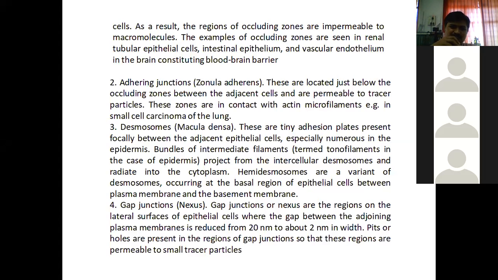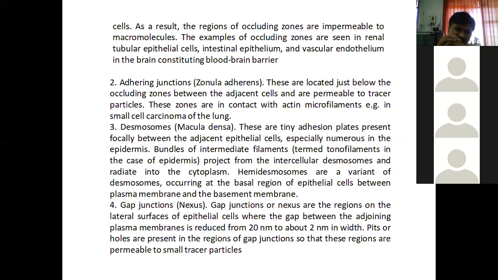These zones, these adhering junctions, are in contact with actin microfilaments.